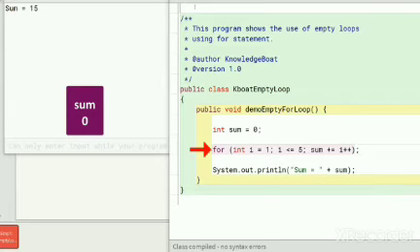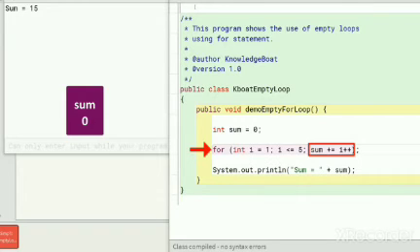Let's take a closer look at what's happening in this loop. In the initialization part, we initialize I to 1. The loop iterates as long as I is less than or equal to 5. The summation process is handled in the update part. This sum += I++ might look scary at first glance, but don't worry, it is very simple.